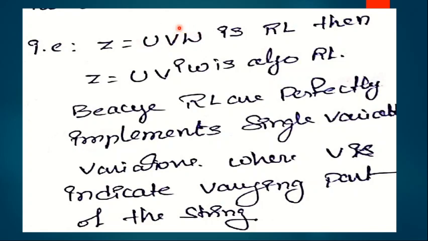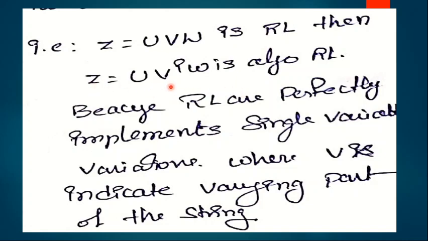Here uvw means the derived string can be divided into 3 parts. Out of those 3 parts, the first part is u, the second part is v, and the third part is w. The v part is very important. Whenever uvw is accepted by the language, then z equals u v power i w must also be accepted by that language. Only then can we say that the language is regular as per pumping lemma. Why? Because v power i varies the single variable variations, and we already know regular languages can successfully implement single variable variations.